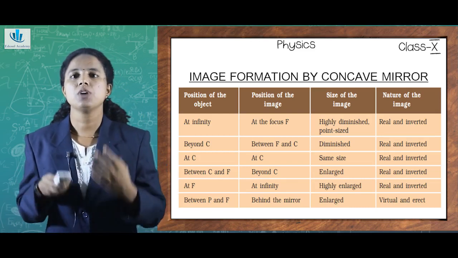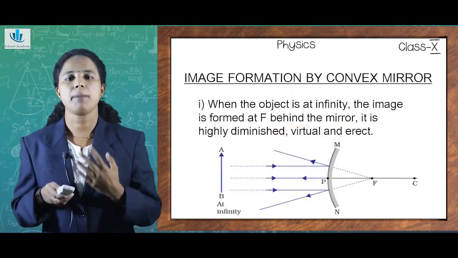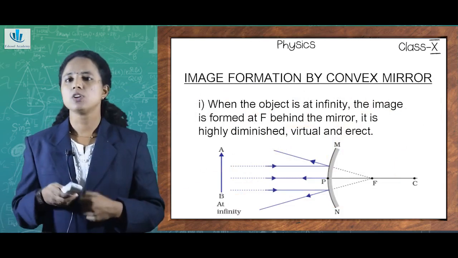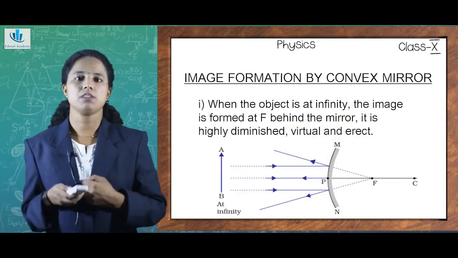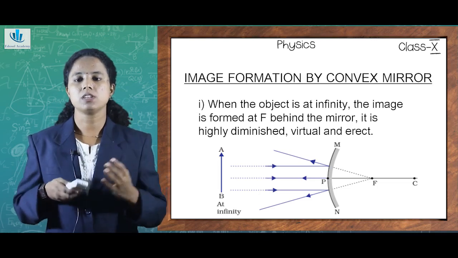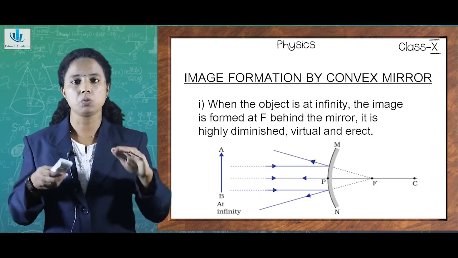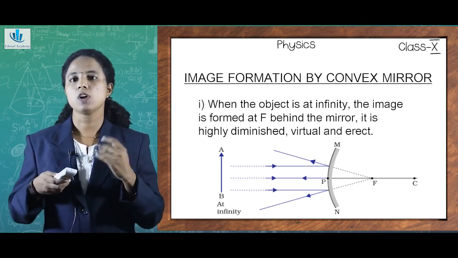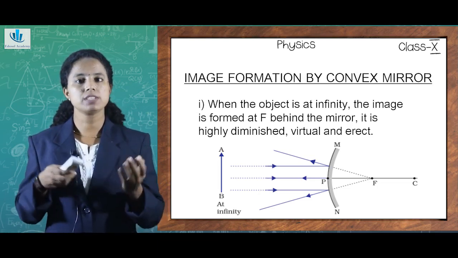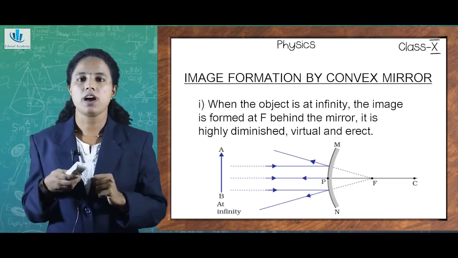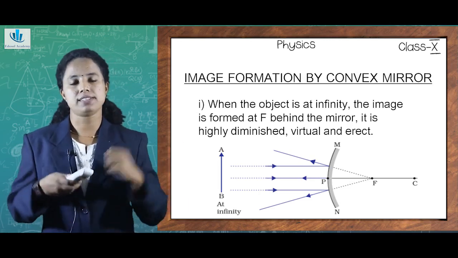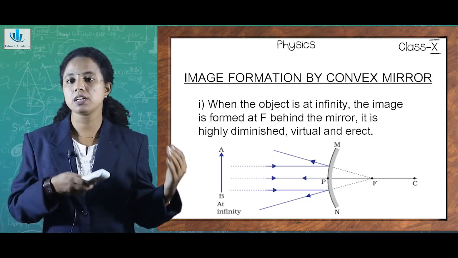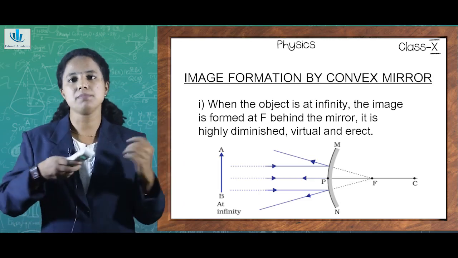So now we need to understand how image formation happens in the case of a convex mirror. What was a convex mirror? By looking at the diagram, you will be able to infer that a convex mirror is one which is curved outwards. And where is the object kept? The object is kept at the left hand side, but the image is formed on a different side, or the rays appear to be coming from behind the mirror.